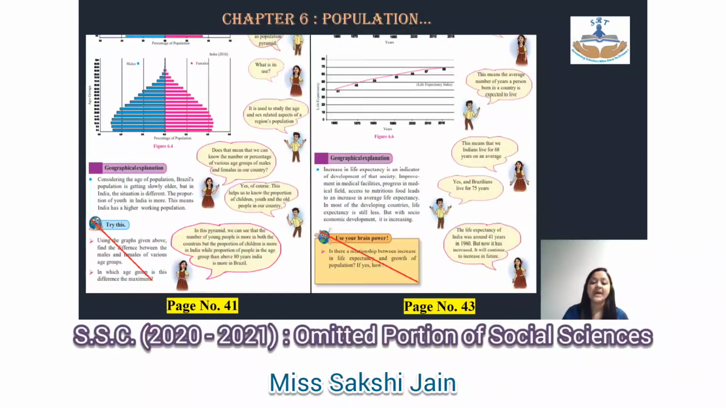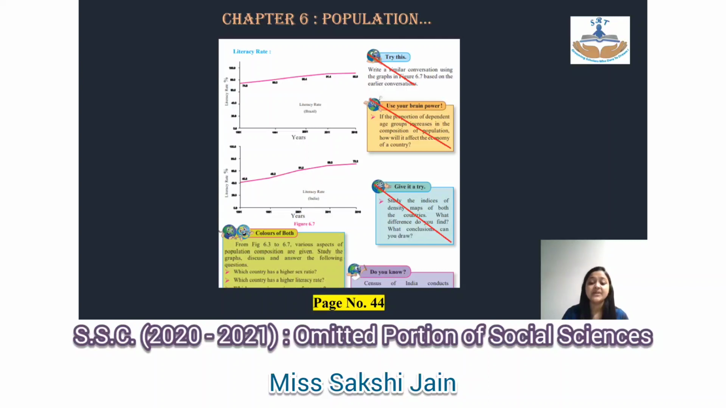Okay, chapter number 6 we continue. Page number 41, try this is entirely cancelled. Over there below you will find it, and on page number 43, use your brain power is cancelled. Chapter number 6, again on page number 44, you have try this, you have use your brain power and give it a try. All these three parts are cancelled on page number 44.